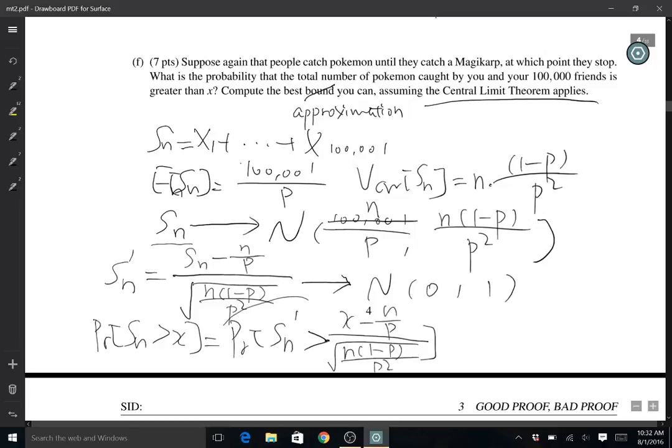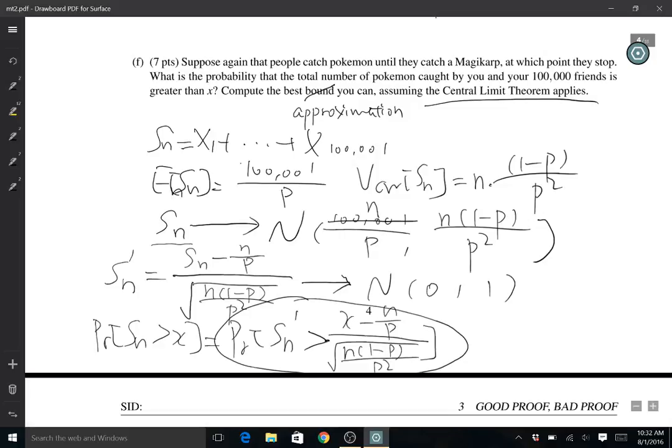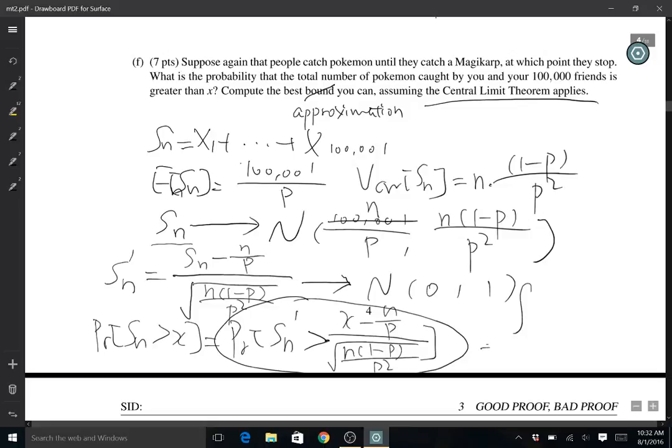You can calculate this probability further, either by integrating the PDF of the normal distribution dt from (x minus n over p) over the square root of n times (1 minus p) over p squared to infinity, or you can choose to use the CDF: 1 minus the CDF of (x minus n over p) over the square root of n times (1 minus p) over p squared.